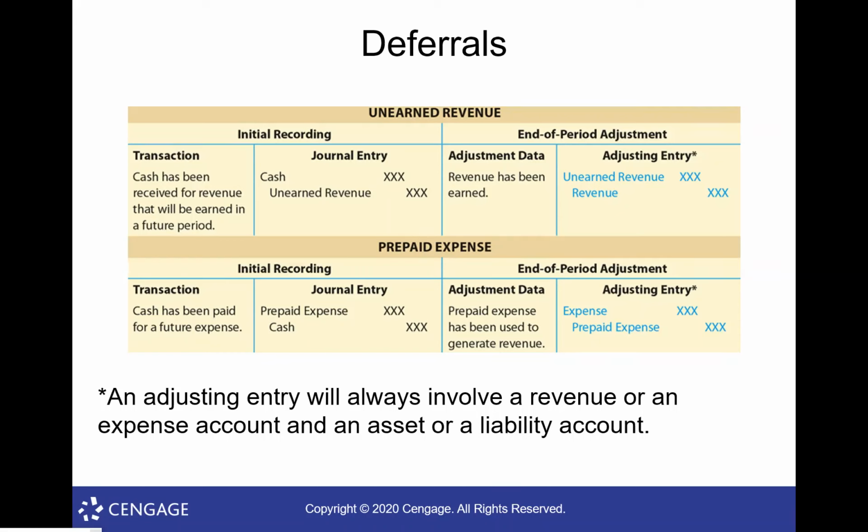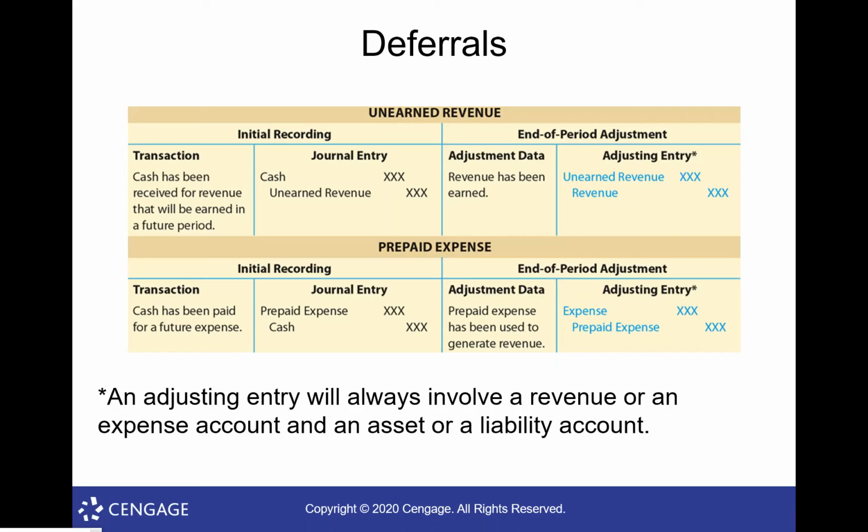Think of my storage. Someone comes to me and says, hey, it's $40 a month. Can I just give you $480 for the year? So that way I don't have to worry about it every month. And I say, yes. So when that happens, my initial transaction would be to record cash going up by 480 and unearned revenue going up by 480. In other words, I got cash and I owe it all back to that customer, either in the form of services or in the form of a refund, right?